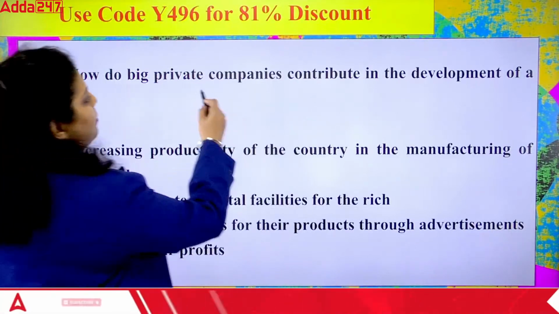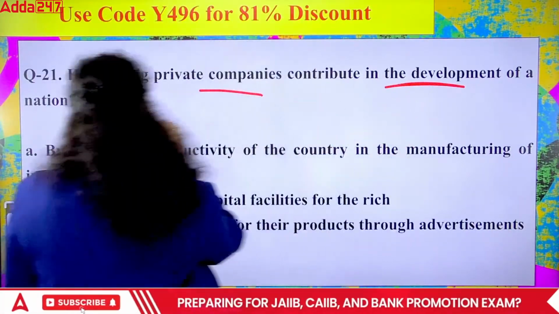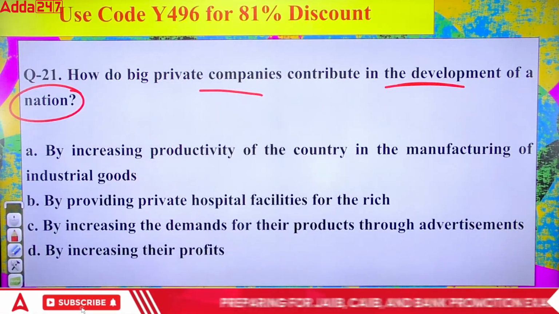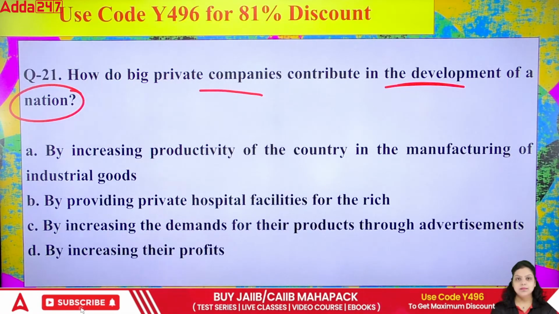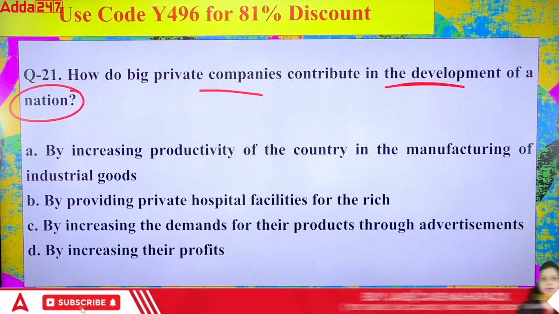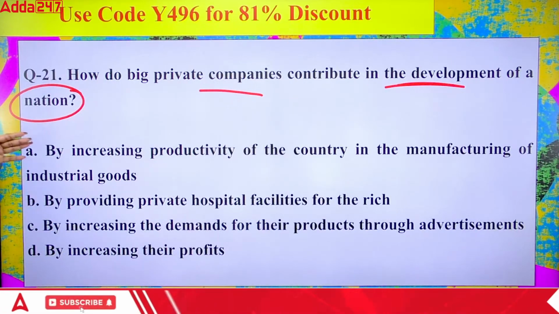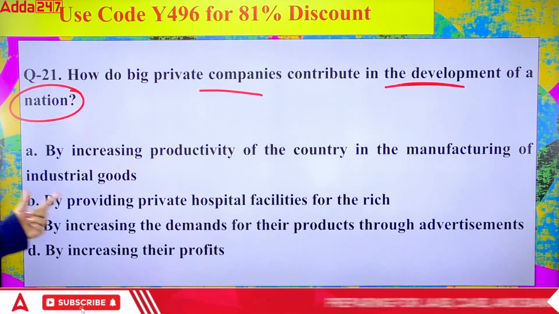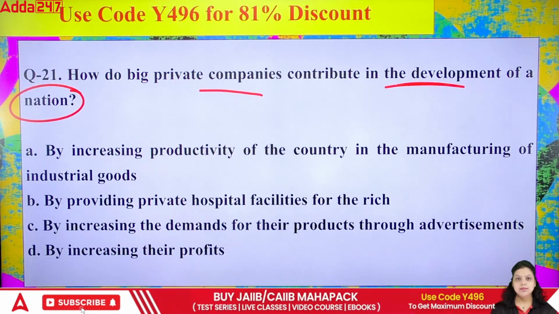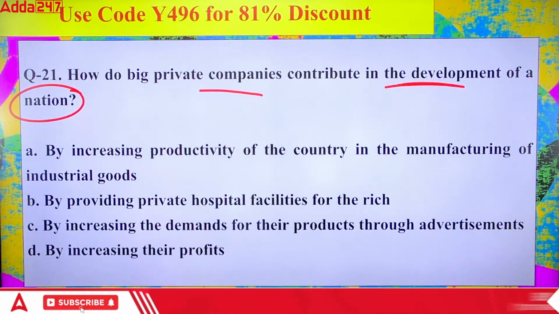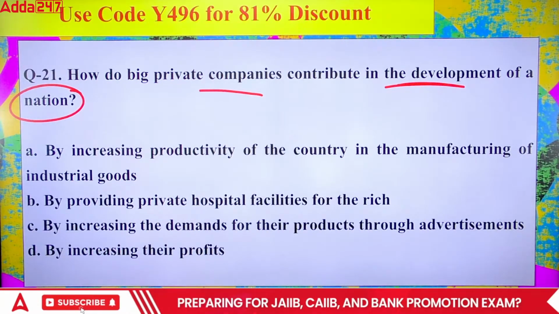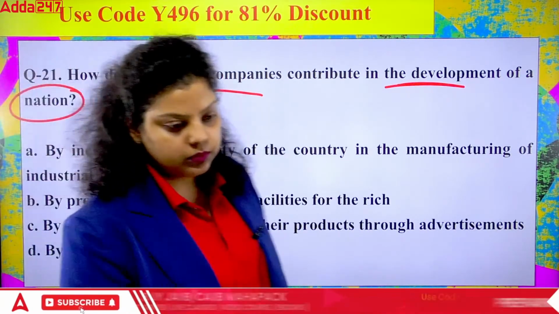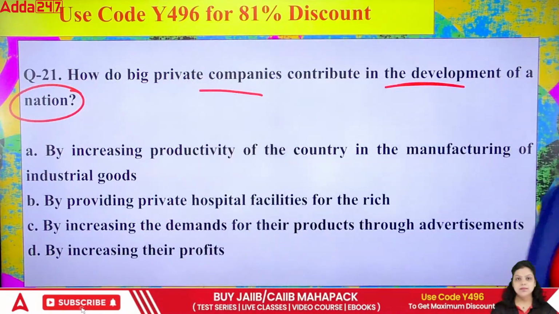how do big private companies contribute in the development of a nation? Like the big private companies are contributing in the development of our nation, how is it possible? First, by increasing productivity of the country in the manufacturing of industrial goods. Second, by providing private hospital facilities for the rich. Third, by increasing the demand for their products through advertisement. Fourth, by increasing their profit. So which of the following is correct?